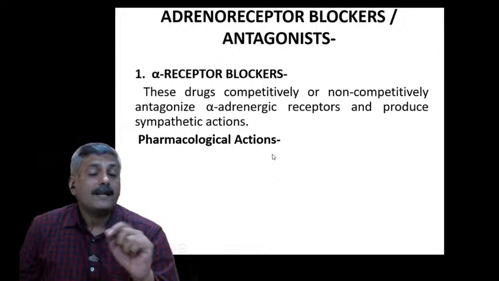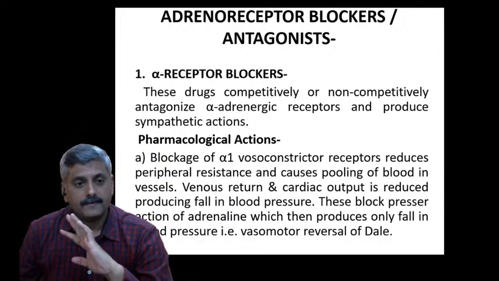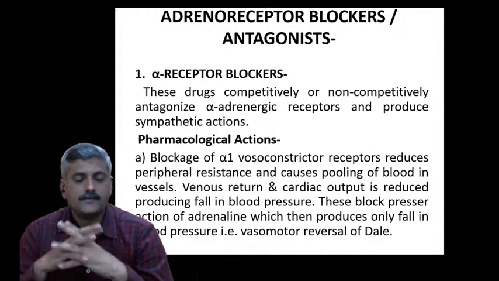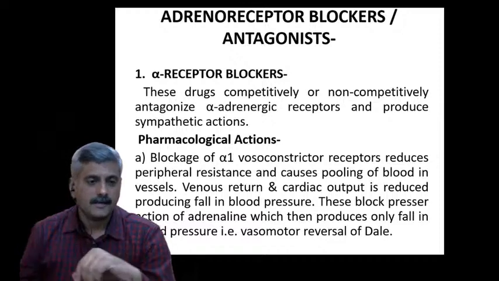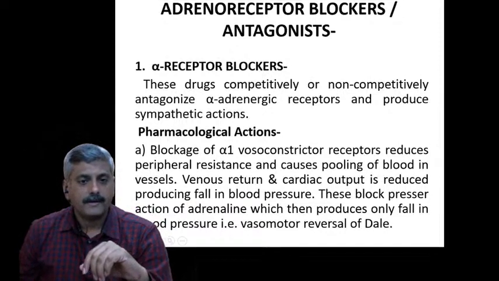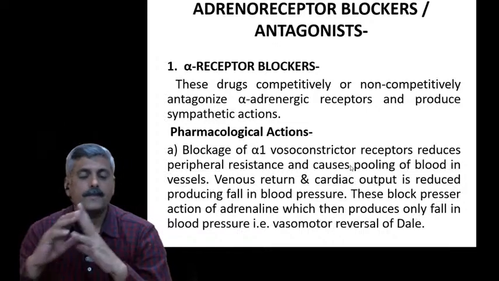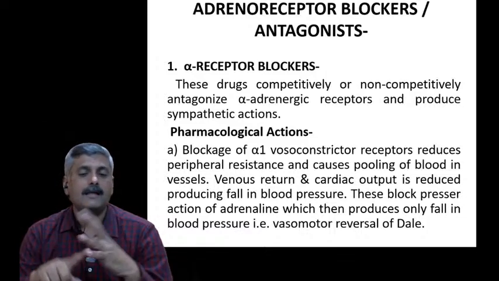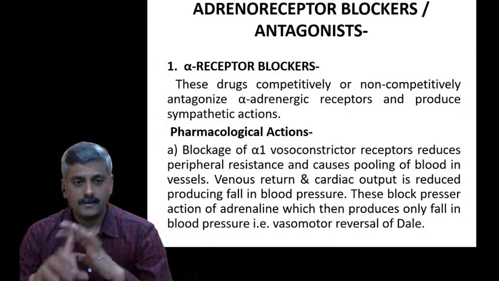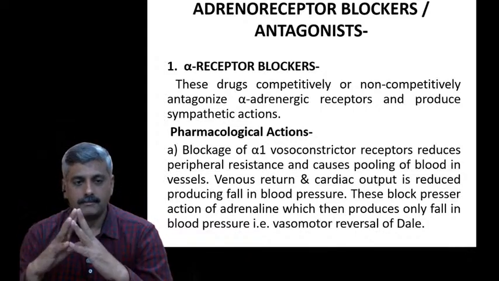Then the next point is: what are its pharmacological actions? Why should it be considered? As we know very well, alpha receptors are present in a few parts of the body, majorly in blood vessels. There are two types of alpha receptor: one is alpha 1, another is alpha 2. Here we are intentionally looking at the alpha 1 receptor.